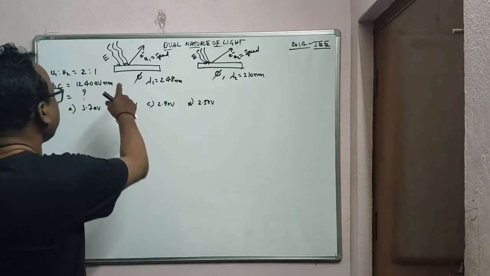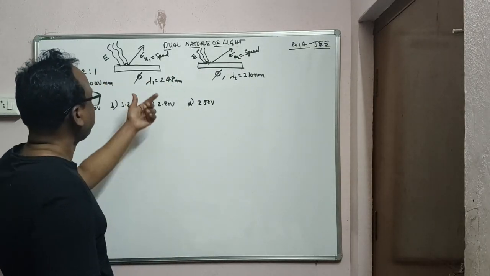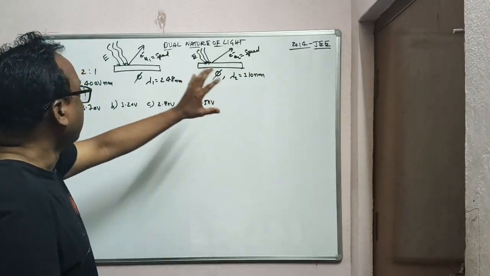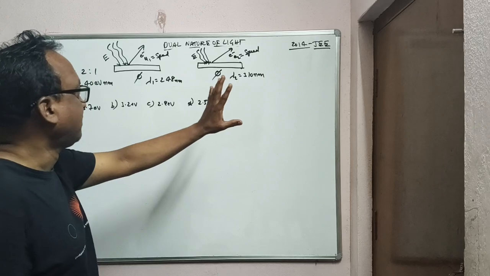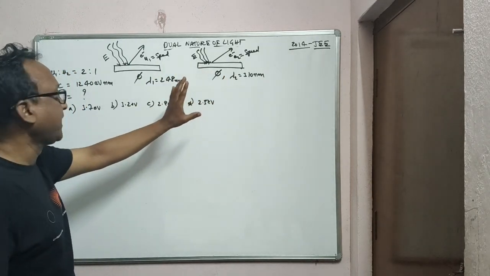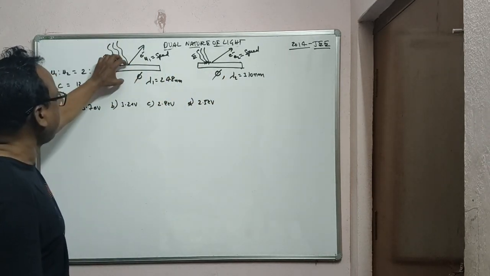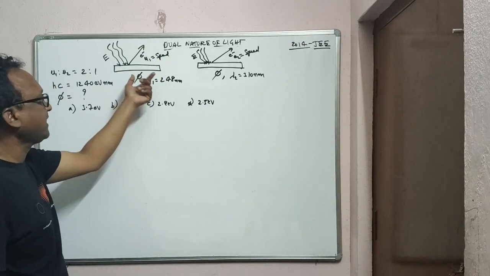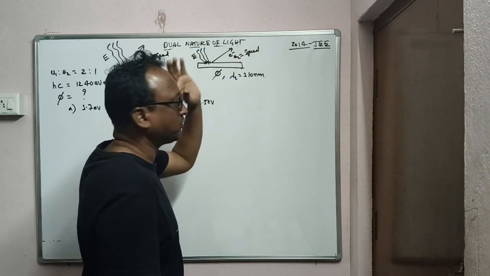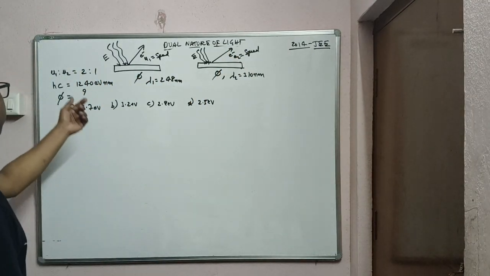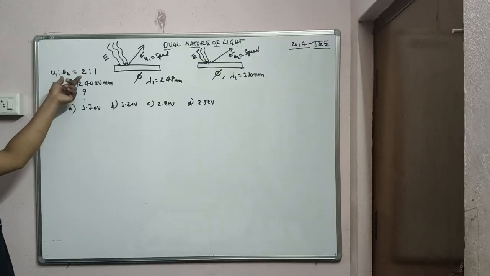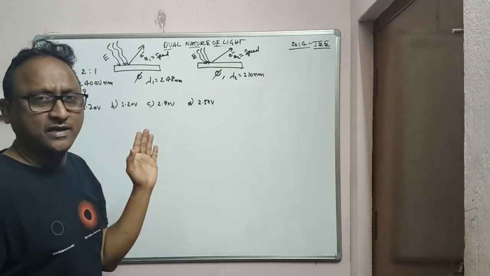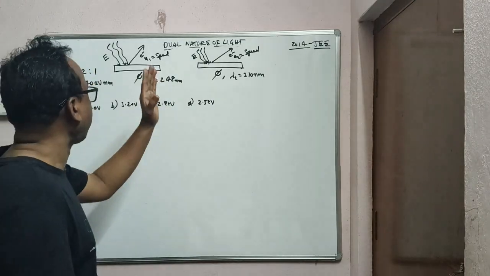You can see on the board there are two metal plates. Make a note, both are the same metal plates. Some radiation is falling on them. The electron emission speed is u1 for the first metal and u2 for the second metal. The ratio of the speeds is given: u1 is to u2 is 2 is to 1. That is the ratio of the emission speed of the electron from the metal surface.